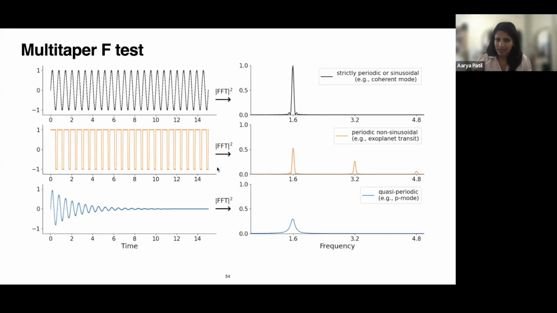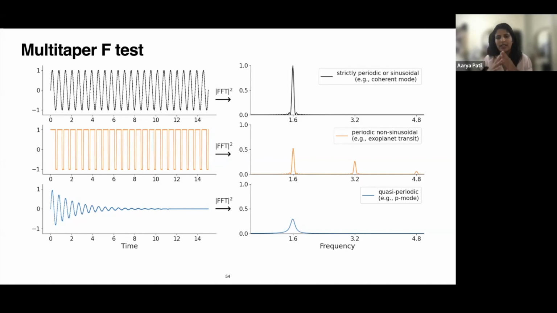And this differs from other types of signals. So for example, at the top, I'm showing just a simple sinusoidal signal. And that sinusoidal signal basically should show up just as one single peak in the frequency domain. And this is something that might resemble, for example, coherent modes. And then at the bottom, I'm showing a harmonic oscillation that's damped.